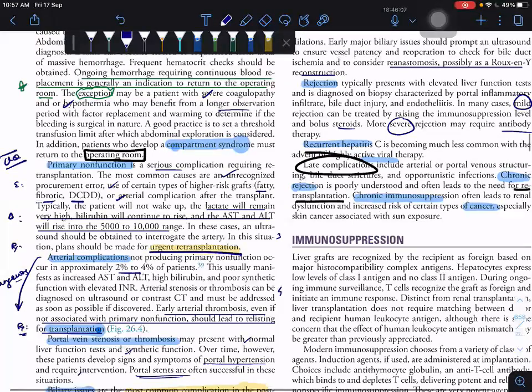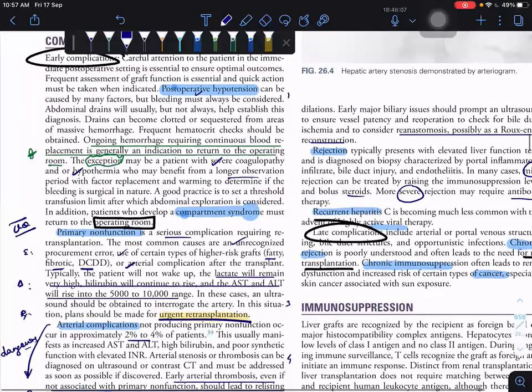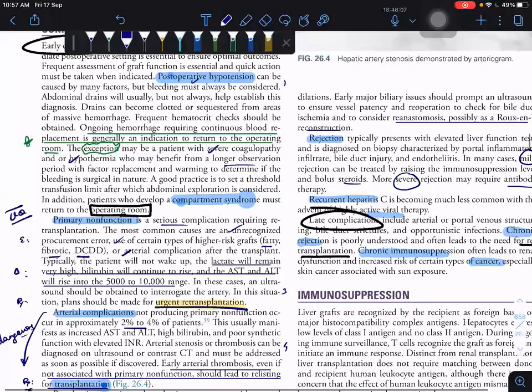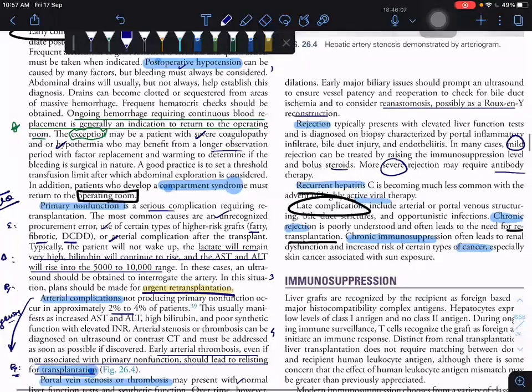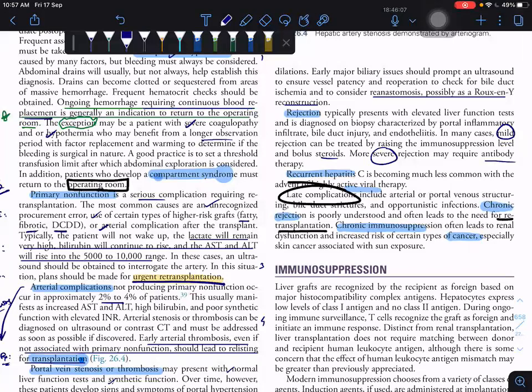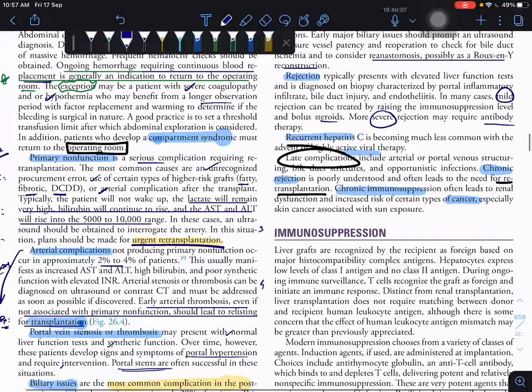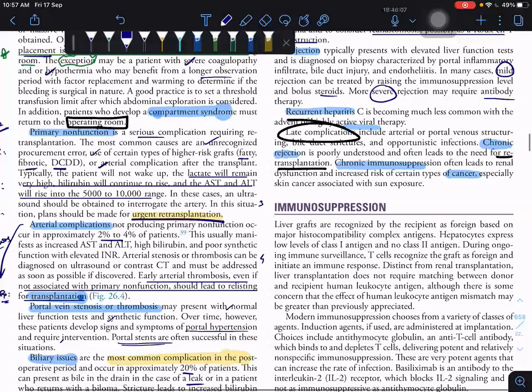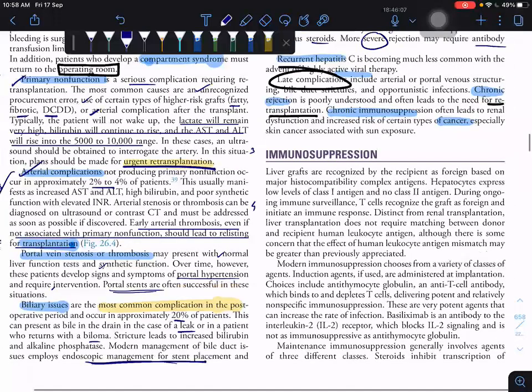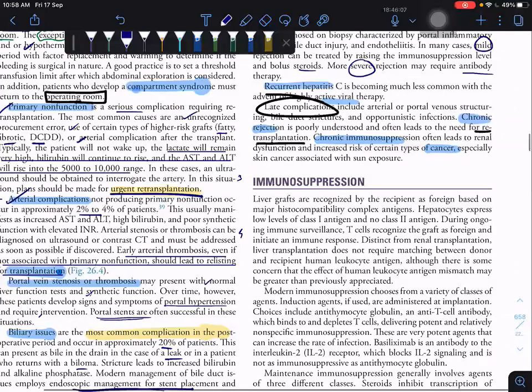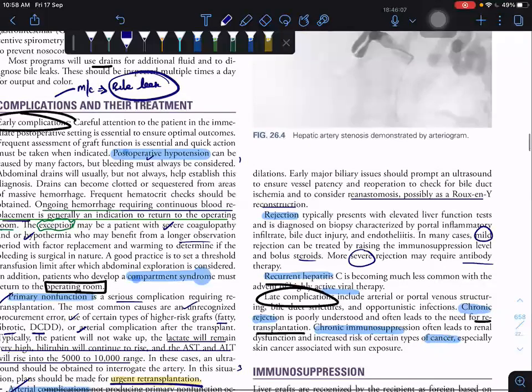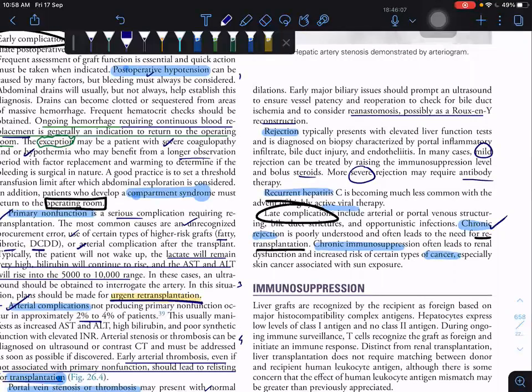So the main indication for retransplantation is post-operative hypotension requiring continuous blood replacement. Number one. Then primary non-function, arterial complication, then late complications like chronic rejection. The most common cause for retransplantation is primary non-functioning liver.